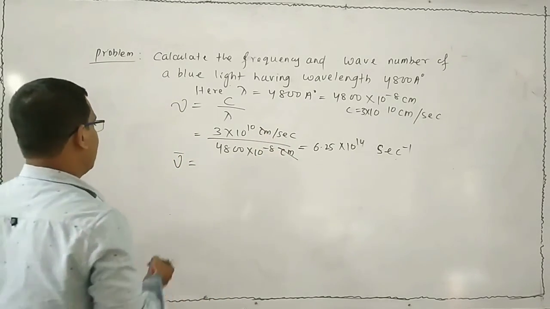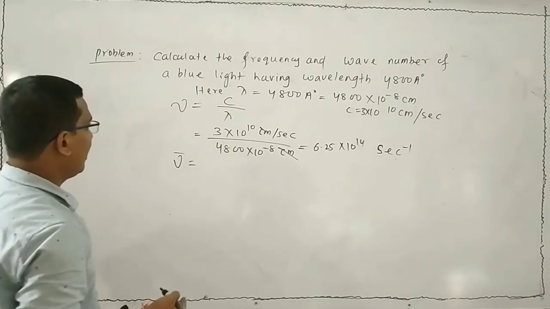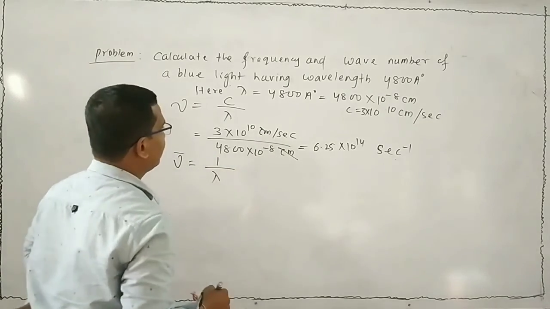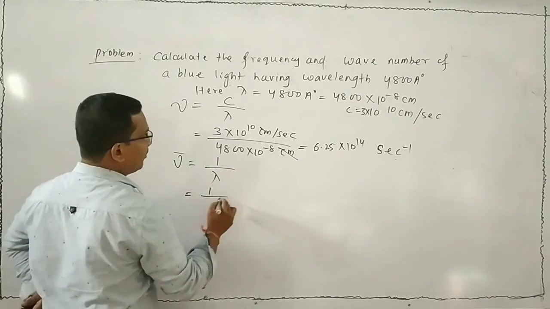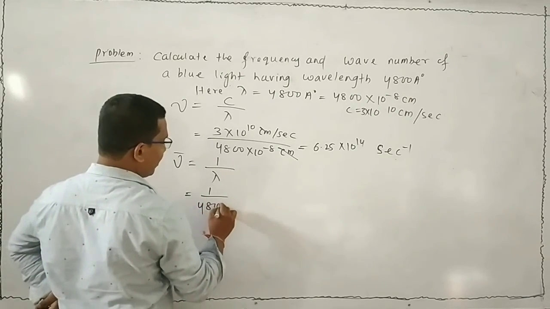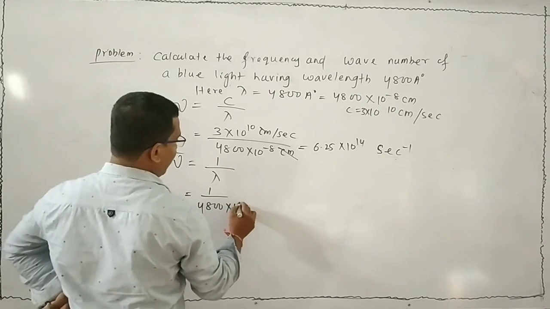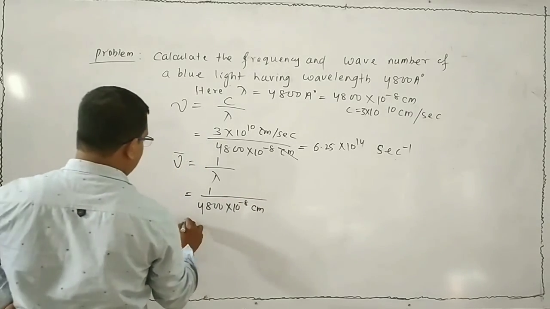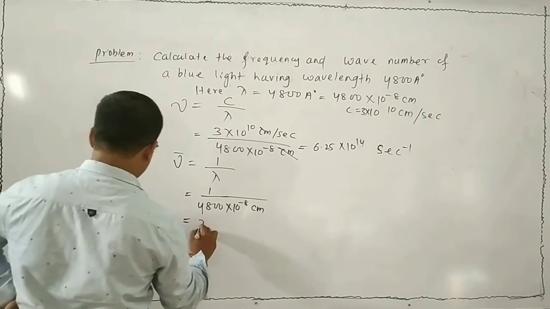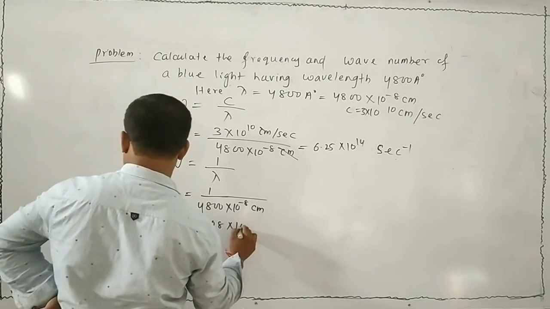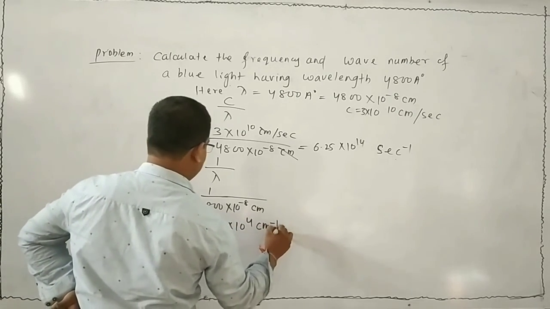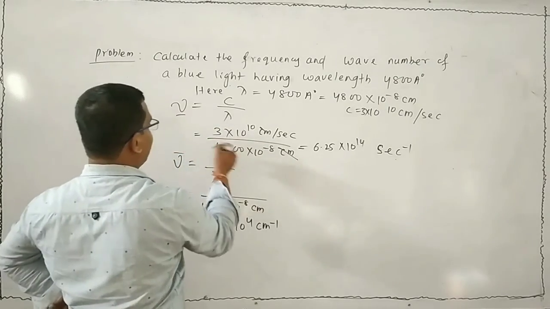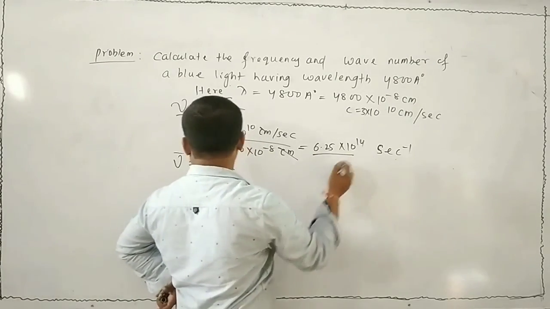Now find mu bar. You know that mu bar is 1 by lambda. That means 1 by 4800 into 10 to the minus 8 centimeter. After solving, we find 2.08 into 10 to the 4 centimeter inverse. Mu, the frequency, is equal to this, and that is your